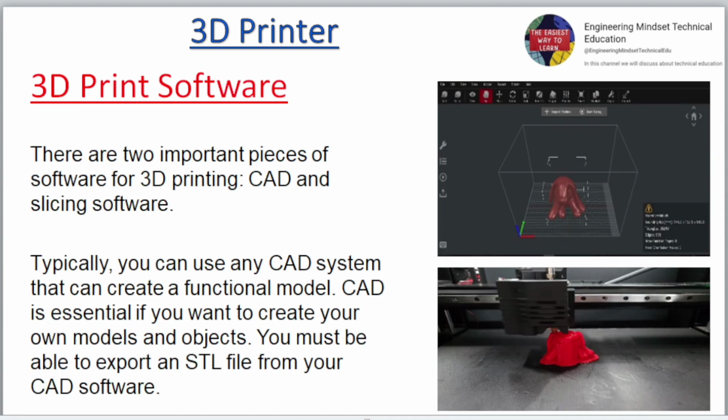3D print software. There are two important pieces of software for 3D printing, CAD and slicing software. Typically, you can use any CAD system that can create a functional model. CAD is essential if you want to create your own models and objects. You must be able to export an STL file from your CAD software.